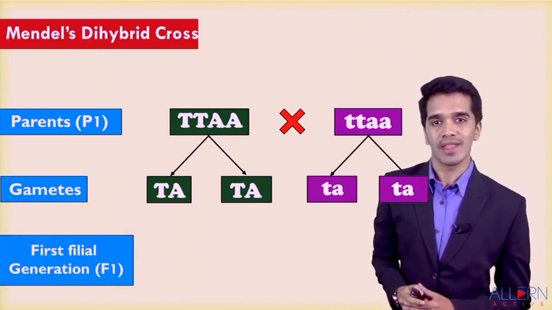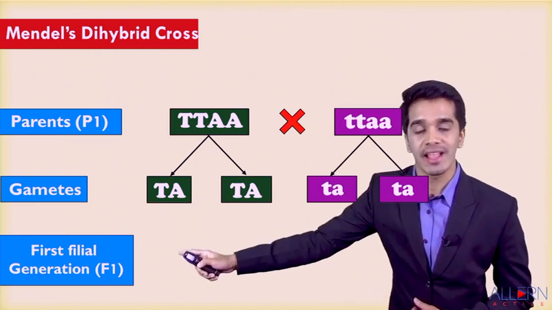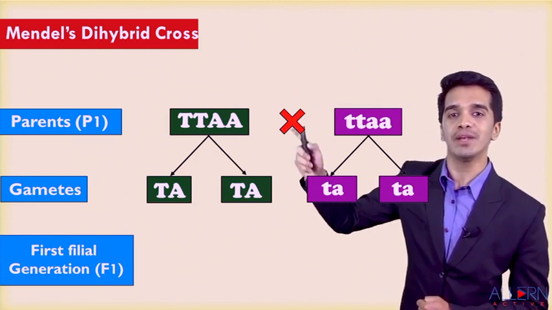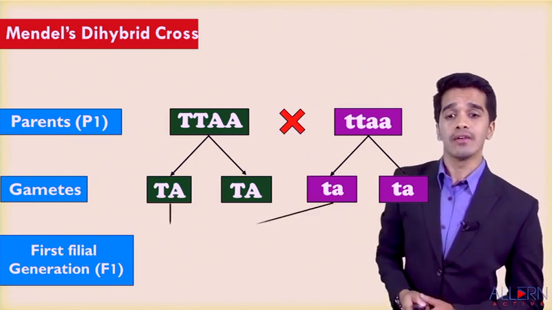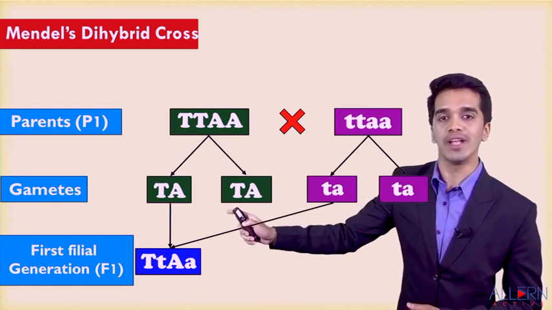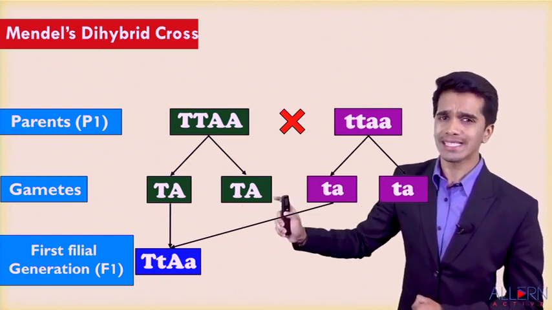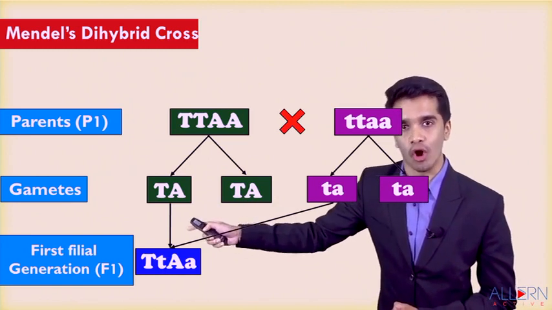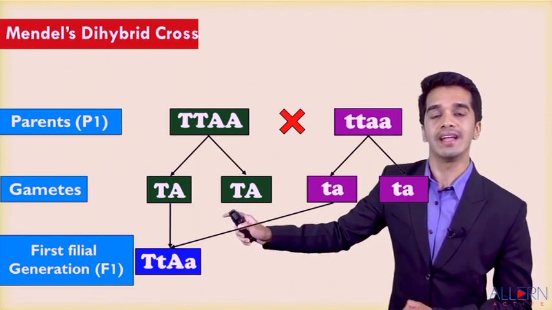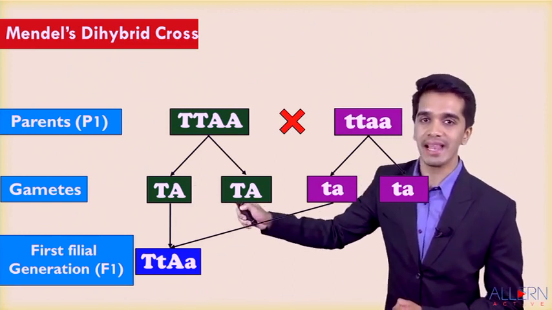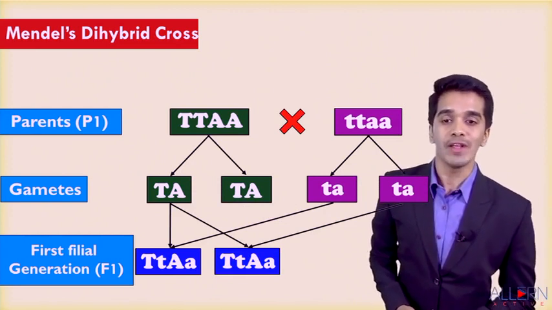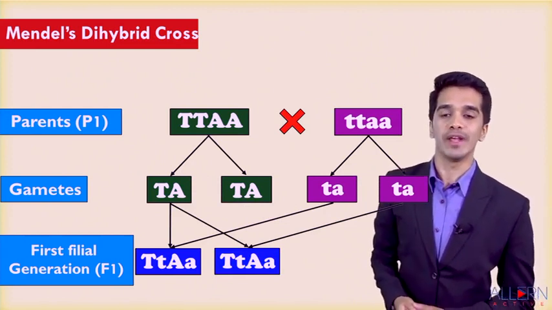He observed that in the F1 generation, that means the first filial generation of Mendel's dihybrid cross, the first combination was capital T with small t, capital A with small a. Can I say this plant is tall and the position of the flowers is axial, because it contains capital T and capital A? The second combination is again capital T with small t, capital A with small a.